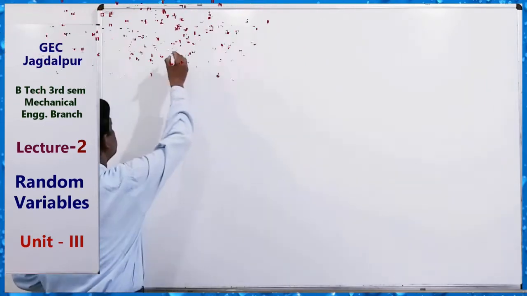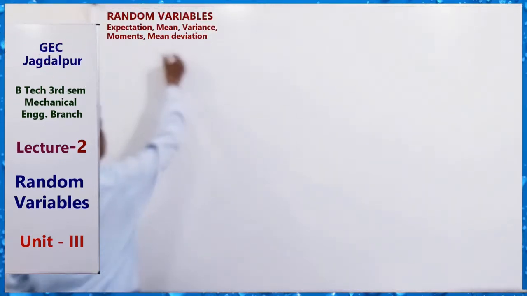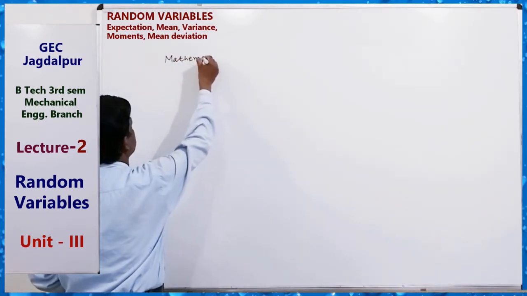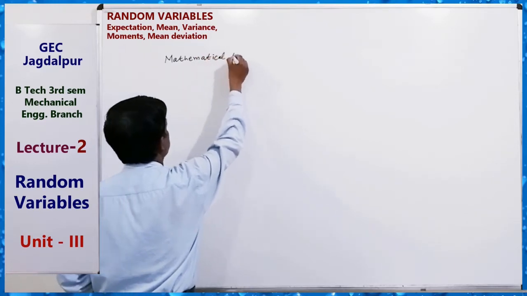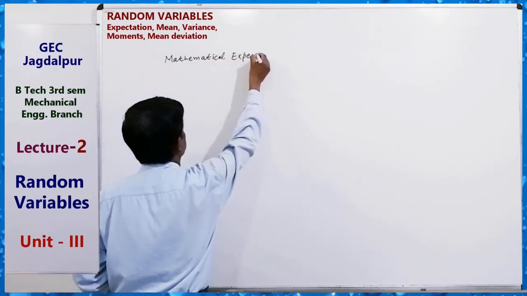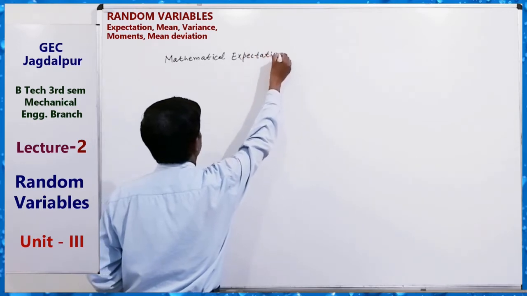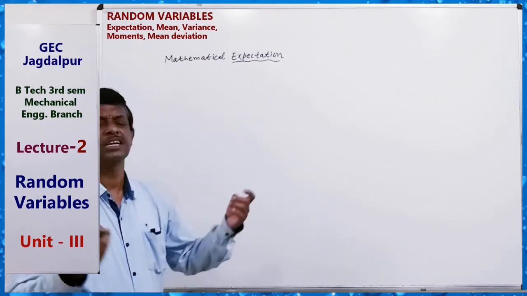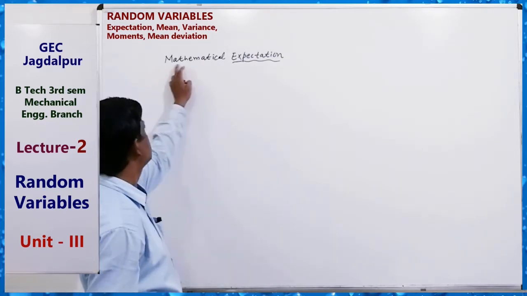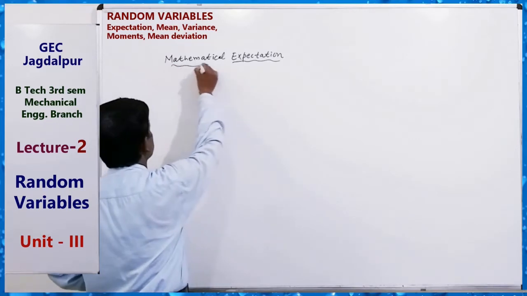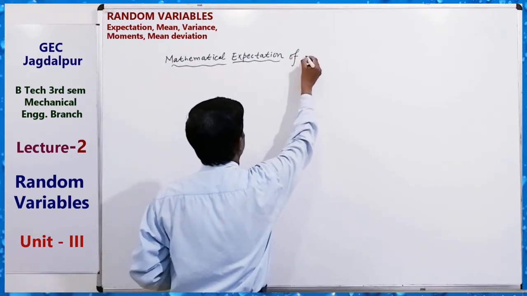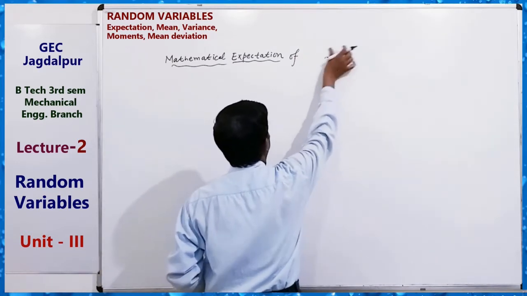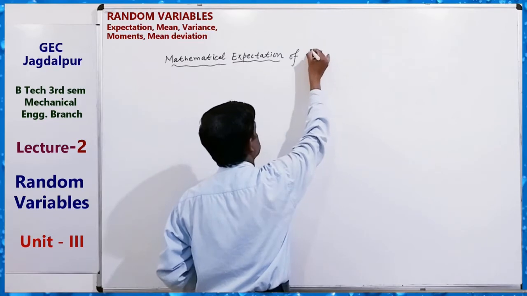So first of all, mathematical expectation, or only expectation you can say, of a random variable X.